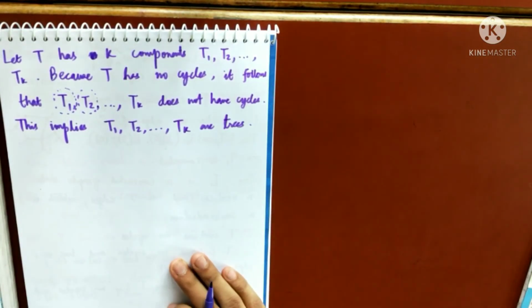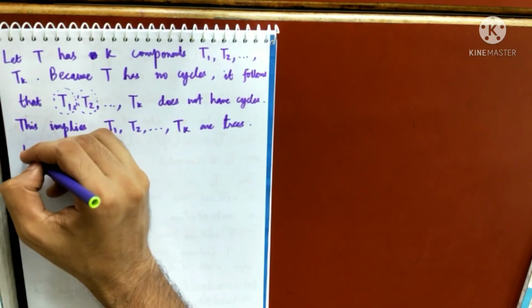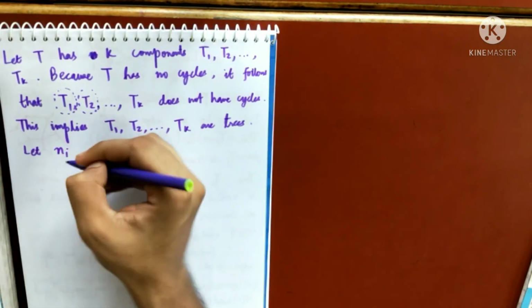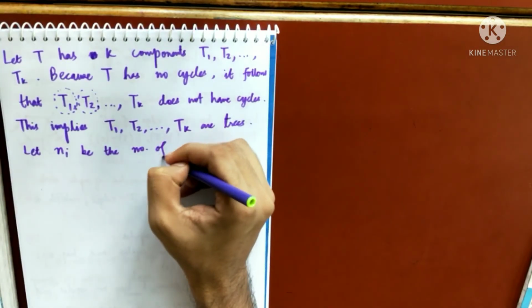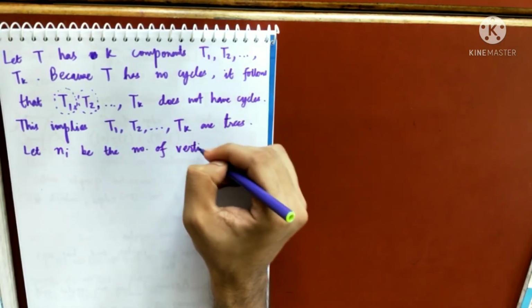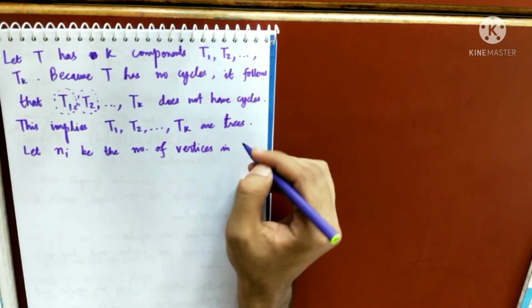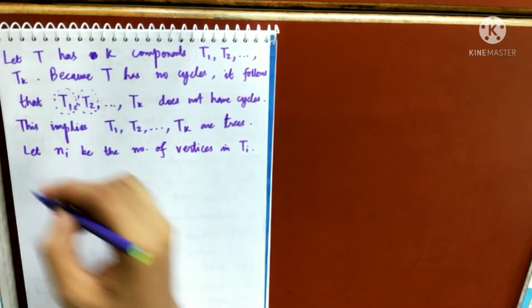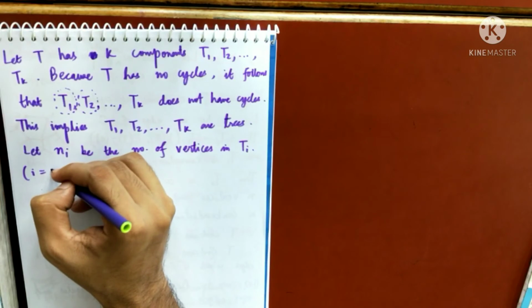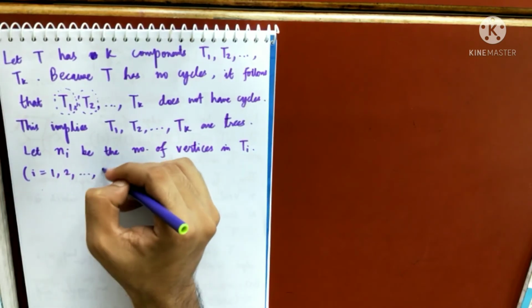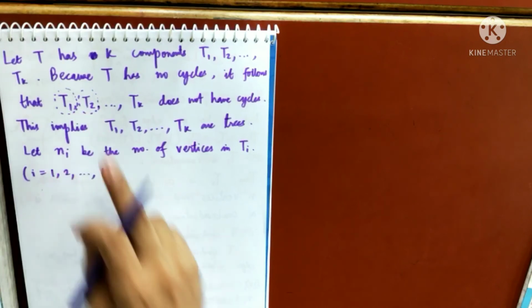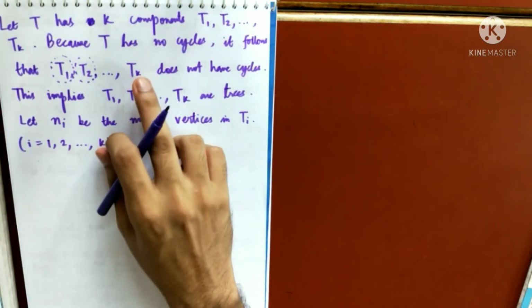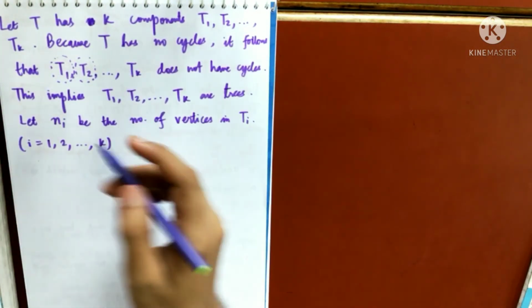Now almost done. Let Ni be the number of vertices in Ti, i running from 1, 2, to k. So let the number of vertices here be n1, let the number of vertices here be n2, let the number of vertices here be nk.